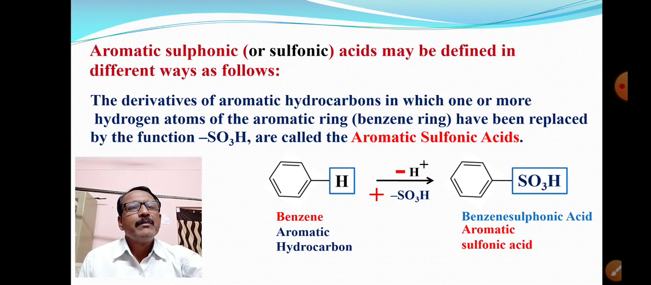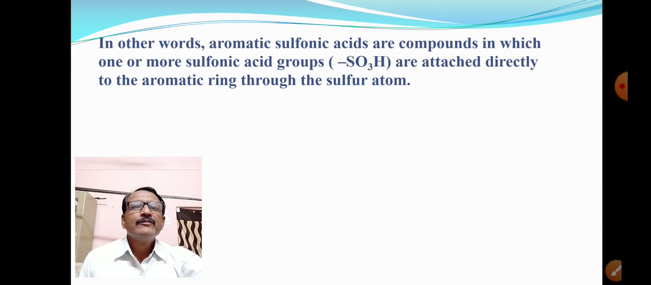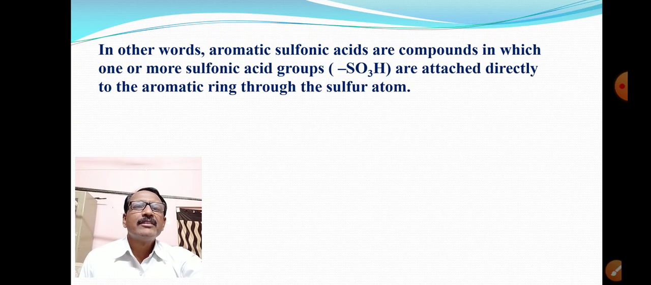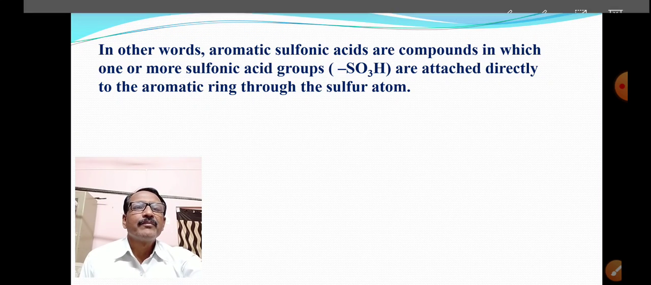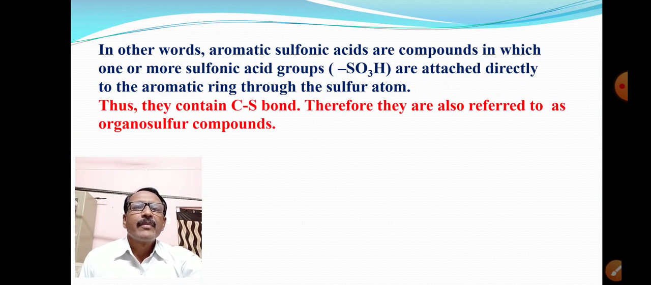One more definition. In other words, aromatic sulfonic acids are compounds in which one or more sulfonic acid groups are attached directly to the aromatic ring through the sulfur atom. Thus, they contain a carbon-sulfur bond. Therefore, they are also referred to as organosulfur compounds.